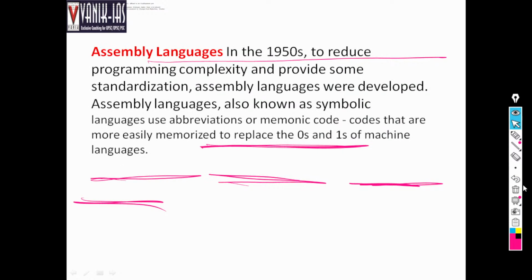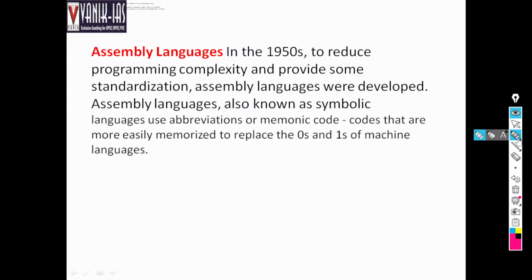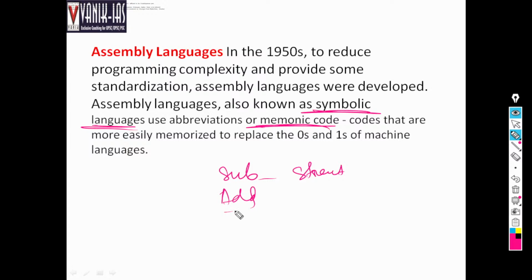Then what is assembly language? In the 1950s, to reduce the programming complexity and provide some standardization, assembly languages were developed. Assembly languages are also called symbolic languages. They use mnemonic codes. As I have said, sub for subtraction, add for addition, right? Similarly, these are mnemonic codes, very small codes that will make you understand what the thing is. So they become easy as compared to 01, 01, 01, 01.